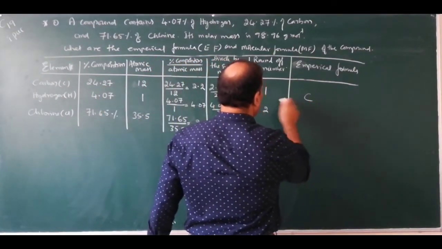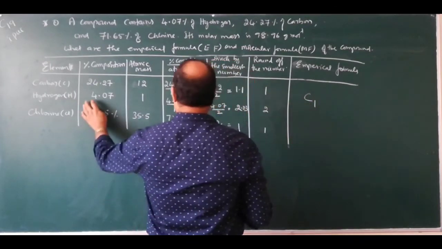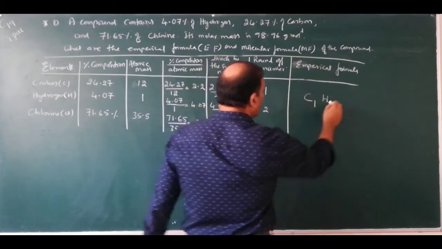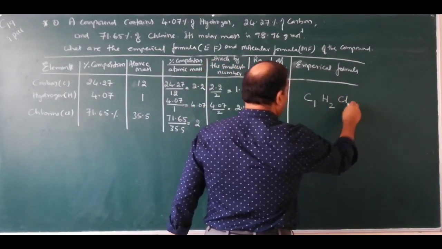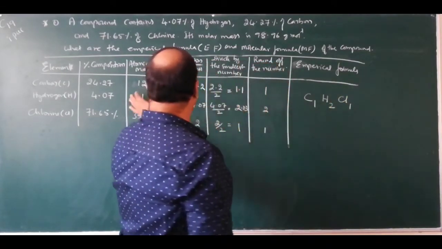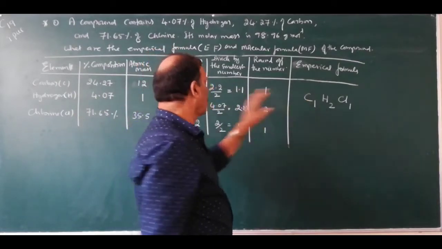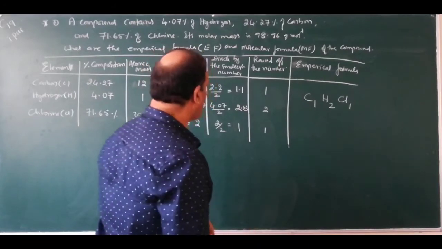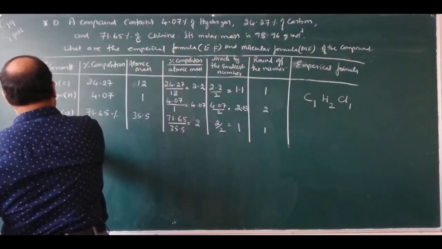So carbon 1, hydrogen 2, chlorine 1. Carbon 1, hydrogen 2, chlorine 1. So this is the empirical formula. So what is the empirical formula?